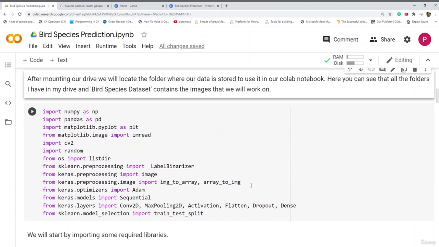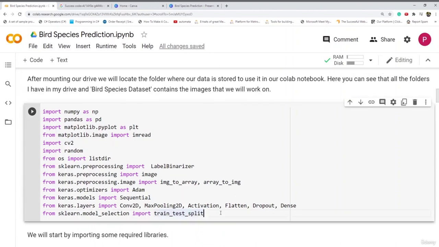We will create a sequential model, so we need to import that using keras.models. The optimizer we are going to use is Adam, and similarly all other libraries for one-hot encoding, for OpenCV operations, for visualizing the images, matplotlib, cv2, numpy and pandas. So let's run the cell and import all the required libraries that we need.